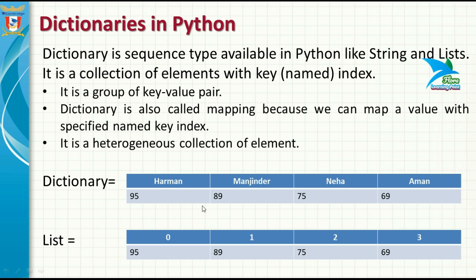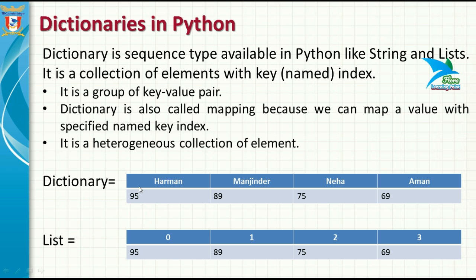Each and every element in a dictionary can have a named or numbered index. So we can also assign numbered indexes to these elements, but we have to assign the index manually. In the case of a list, the index is automatically generated by the system starting from the 0 position. But in the case of a dictionary, we have to specify the index of a particular element manually.